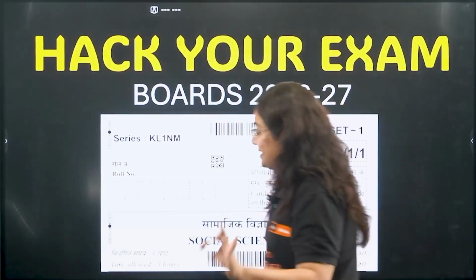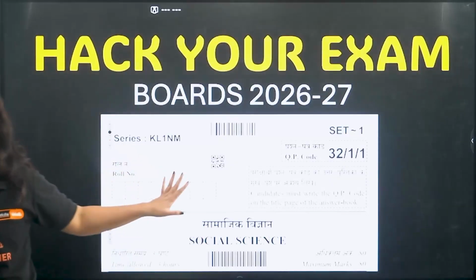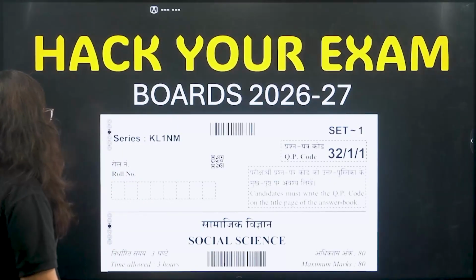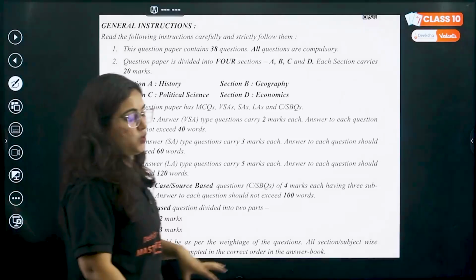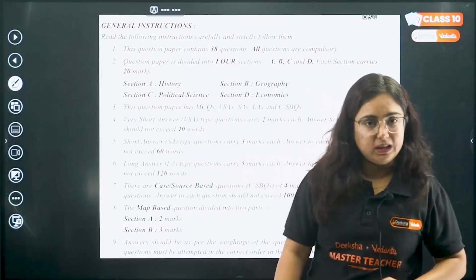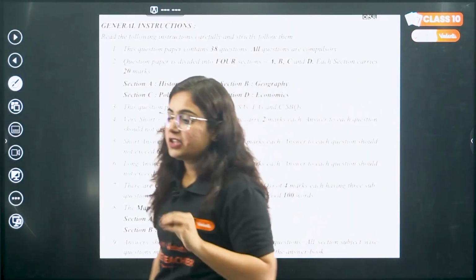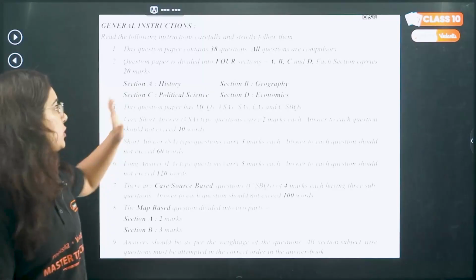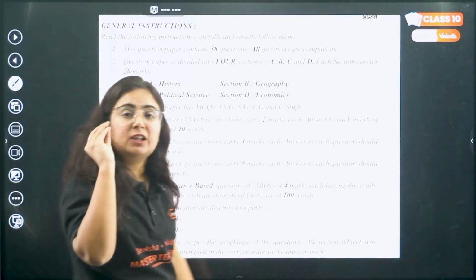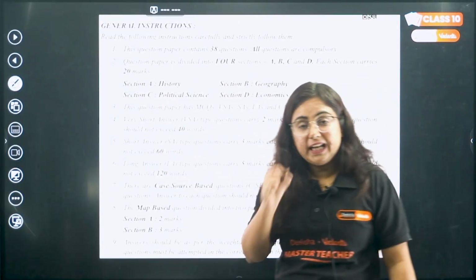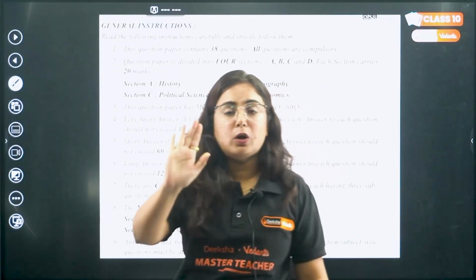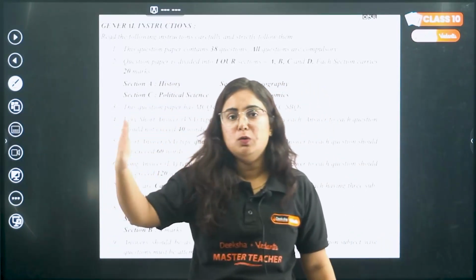First of all, one mistake that students do, this is how your paper looks like, okay? The one mistake that students usually do is not reading the instructions that are given in the paper, right? According to the last year paper pattern, the instructions are given here. There will be 38 questions in your exam paper, and all will be compulsory as per the new pattern.